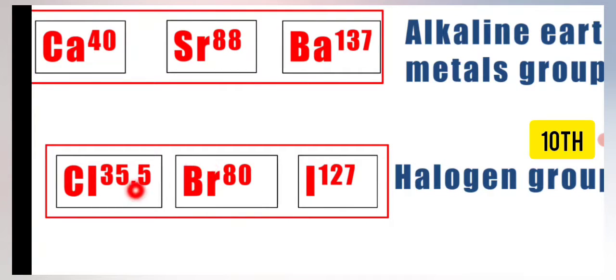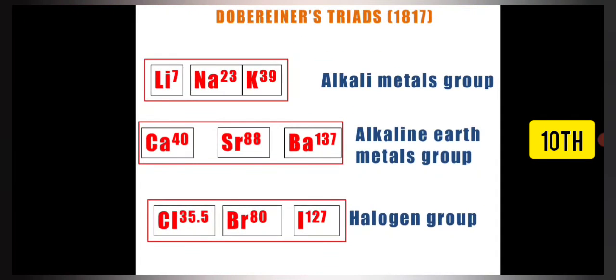Like chlorine can react with sodium to form sodium chloride, and in the same way the other two non-metals can react with metals to form salts. So this was the common thing. And one more thing he observed was that all these three elements can react with water to form acid. And if we talk about valency, all three elements have a single valency, that is, they are monovalent. So these were the three triads which Dobereiner classified.